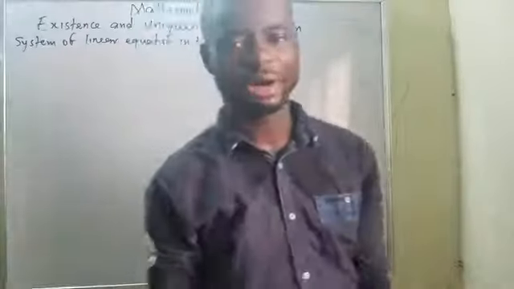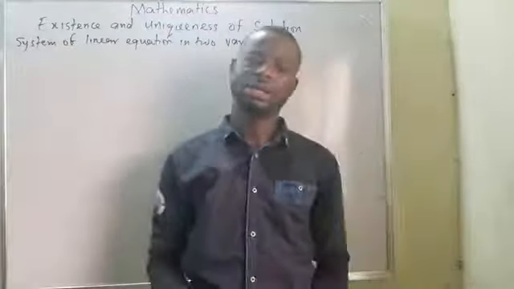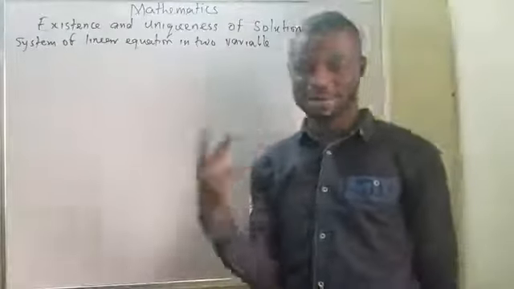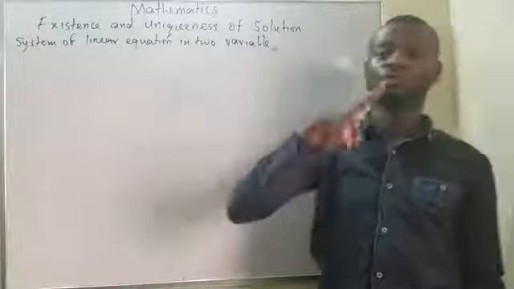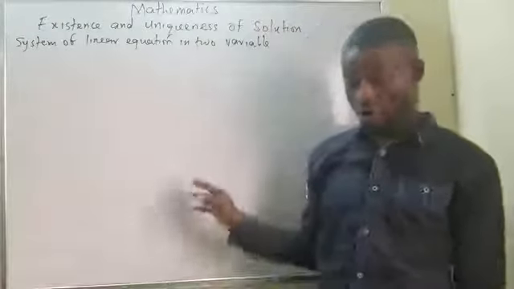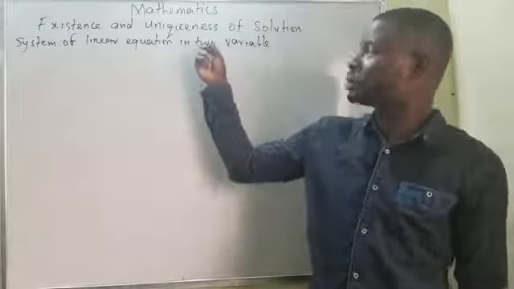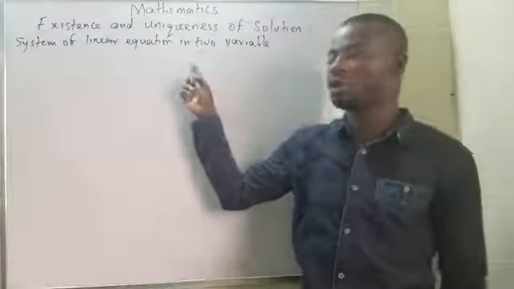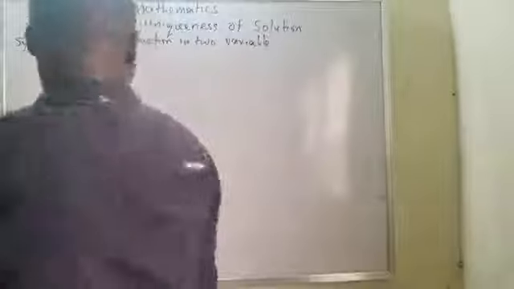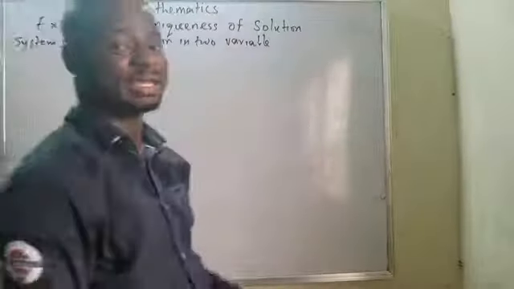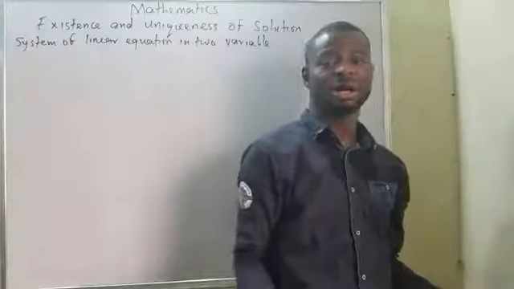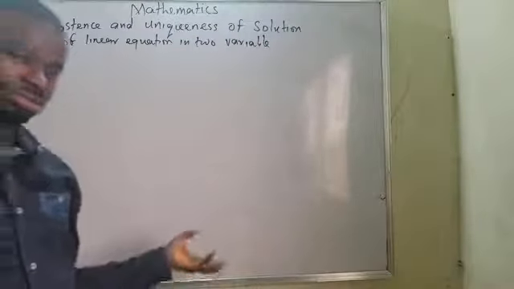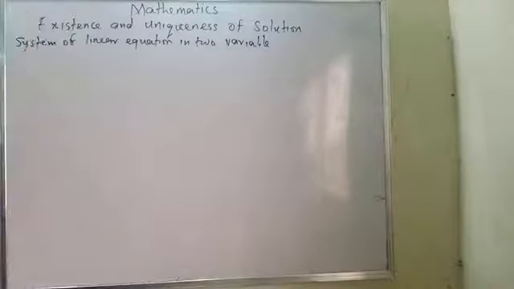The more the variables, which are linear functions, the more the equations. When I have two variables, it means expect simultaneous equations of two unknowns. Now, if I have three variables, it means expect simultaneous equations of three variables, three equations also. Please take note of that.